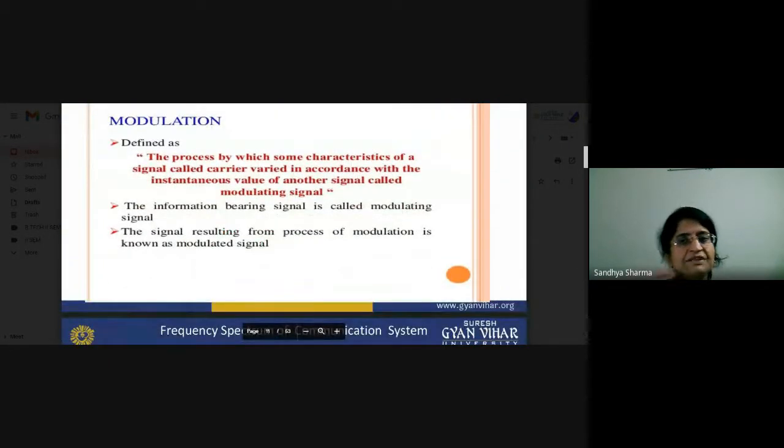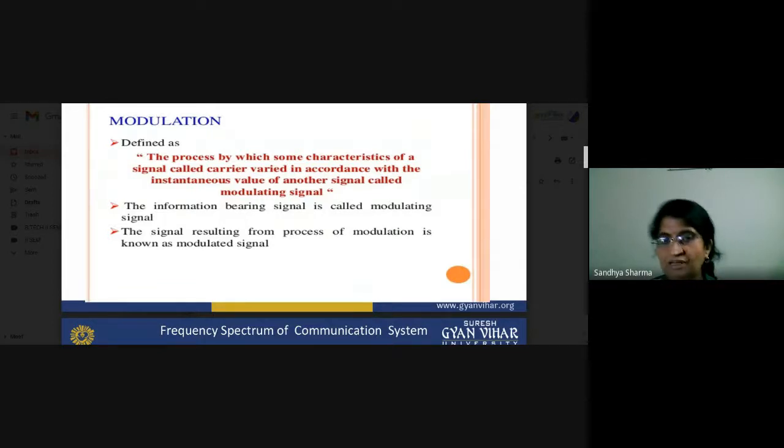The definitions are the same, but I have to tell you about the message signal. In technical language, your message or information signal is called the modulating signal. The modulating signal is mixed with the carrier signal, and after combining both signals, the resulting signal is called the modulated signal.